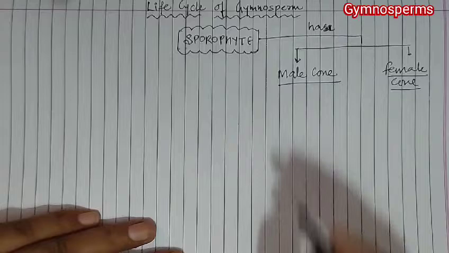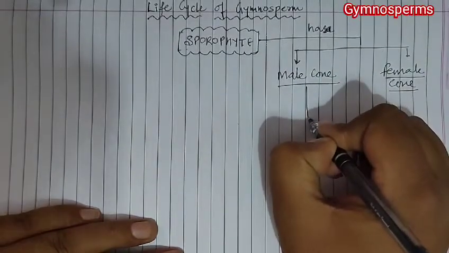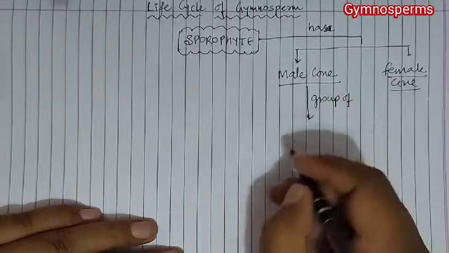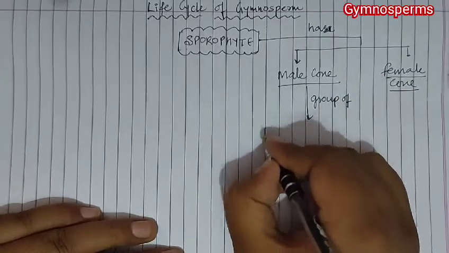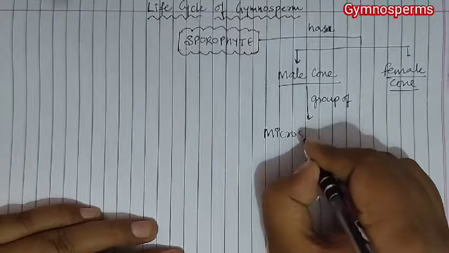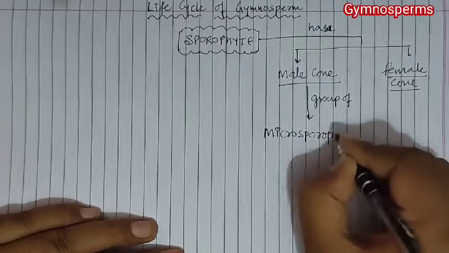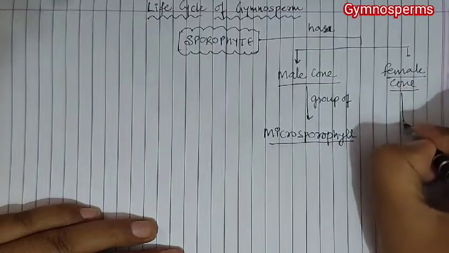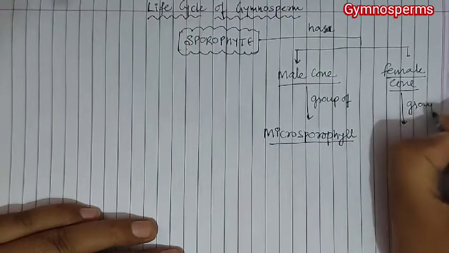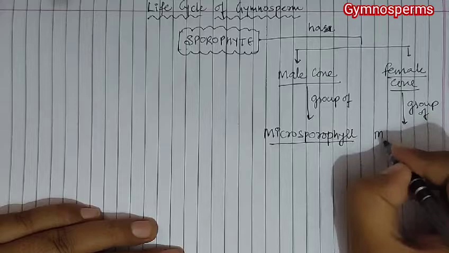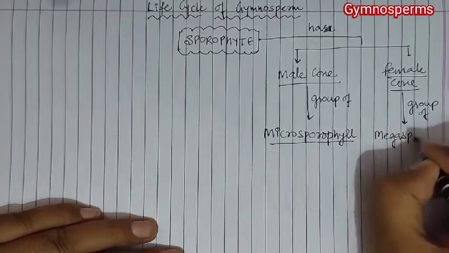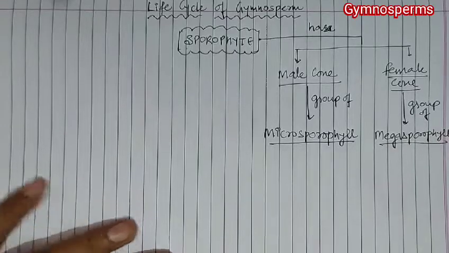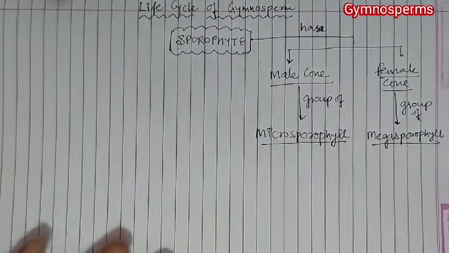So we can write that this male cone is a group of microsporophyll, and this female cone is a group of megasporophyll. Now this is a microsporophyll and this is a megasporophyll.